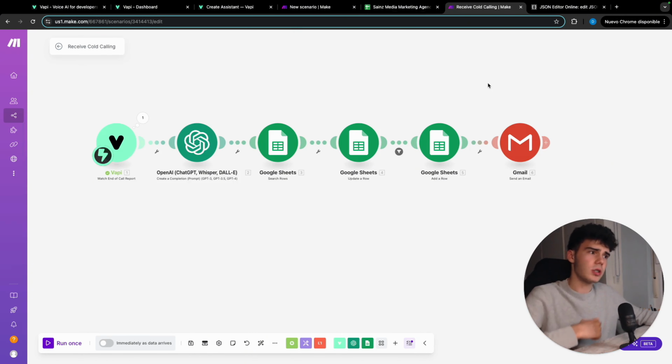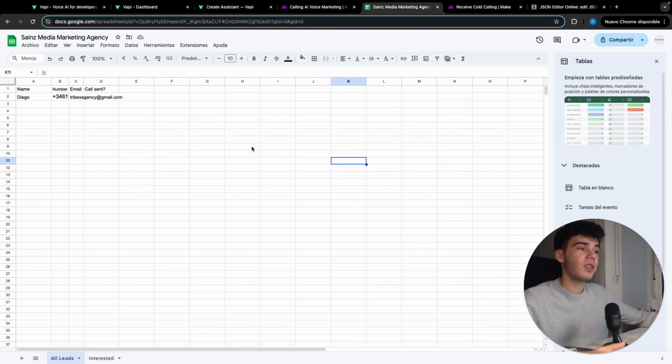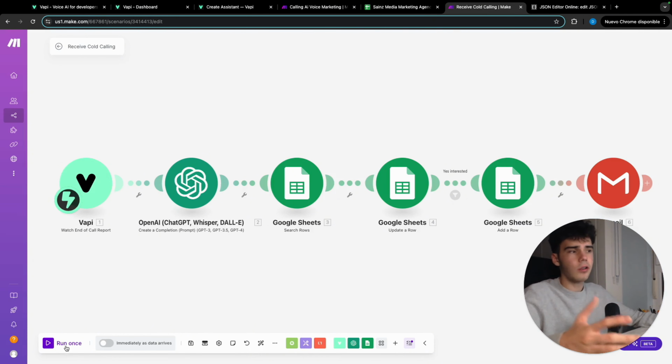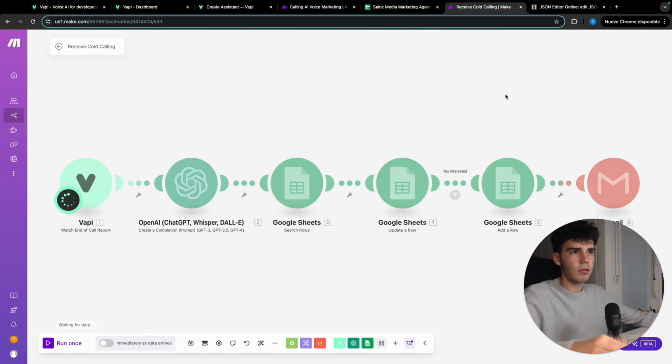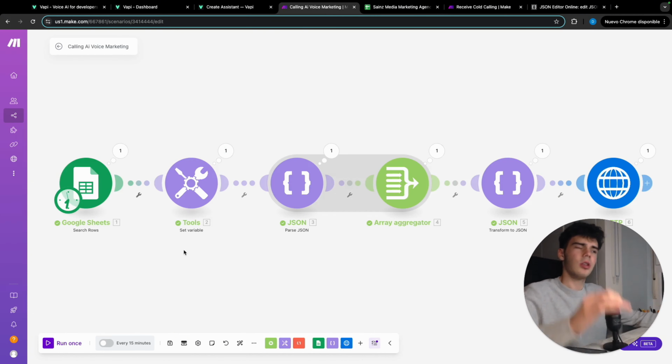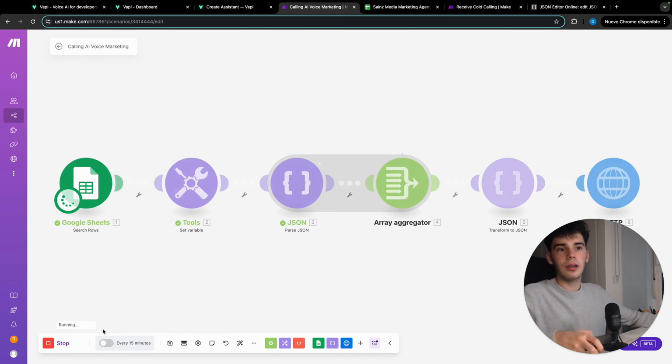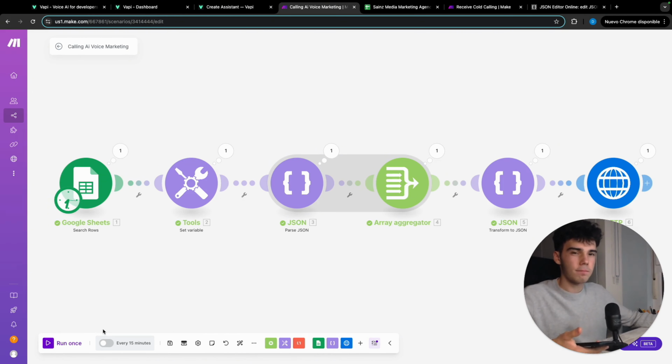So now let's go to test it. So here we have the data in which we are gonna proceed to make the cold calling. We are gonna use my name, my number, my email, which is normally the info that we have. I'm gonna click here in this one to wait for the end of call report and the transcript, to then continue with this and integrate all the info. And finally I'm gonna run this one to send that call to my number. So let's go. And there you go.